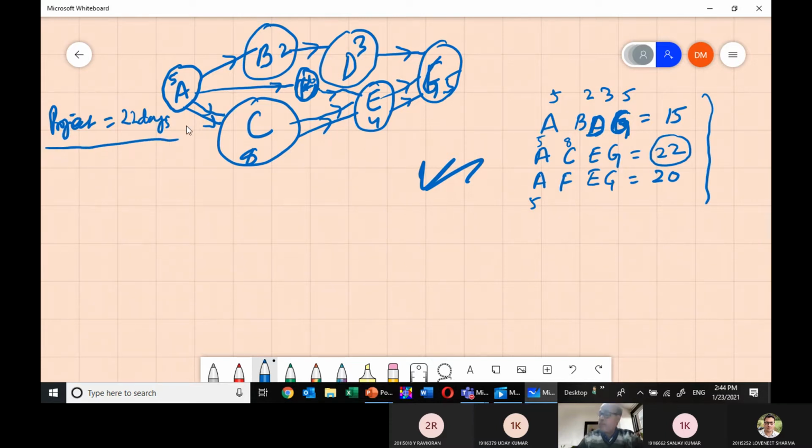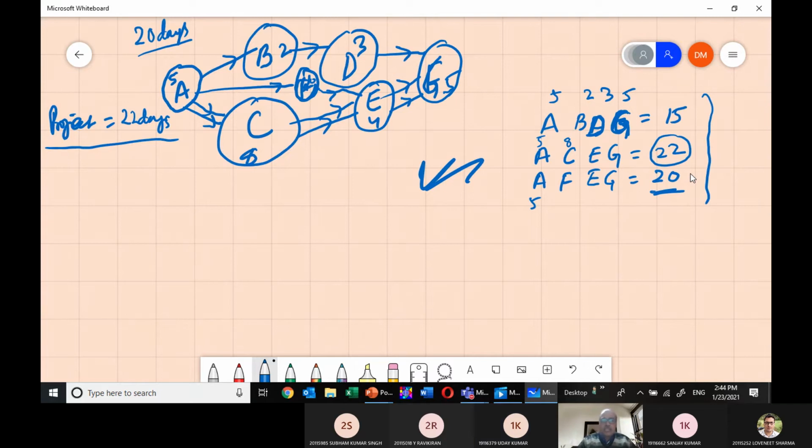Now suppose your boss is saying to complete the project not in 22 days, you have to complete it in 20 days. We cannot follow the AFEG path, no? On the AFEG path you are taking only 20 days, but your project will complete in 22 days. Until all the work is complete, your project is not said to be complete. So all the work is finishing on the 22nd day.